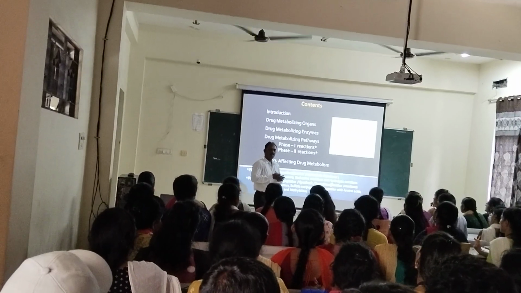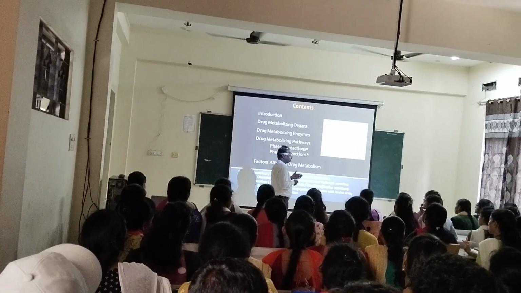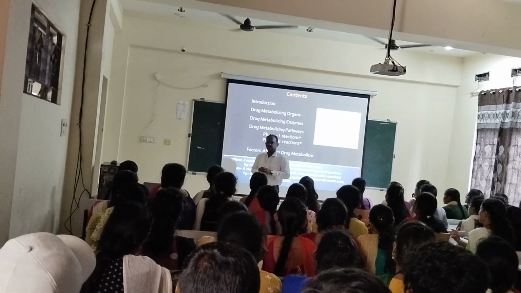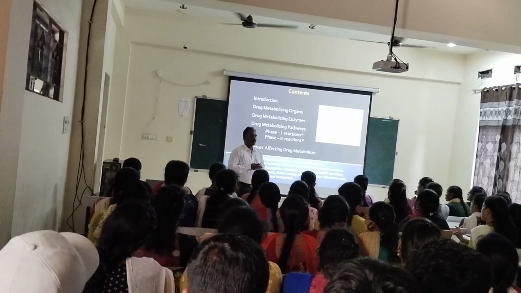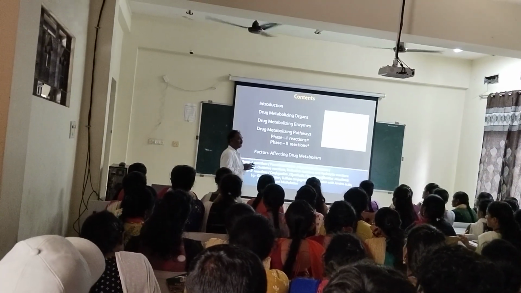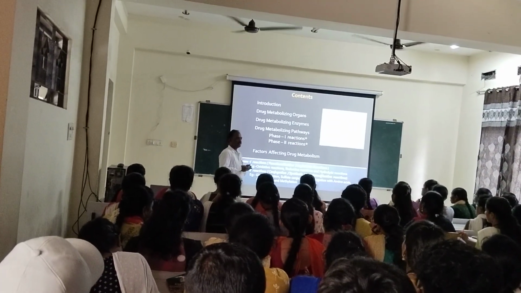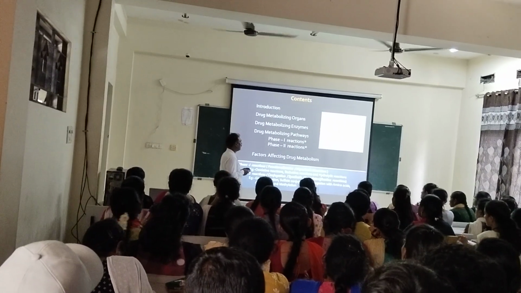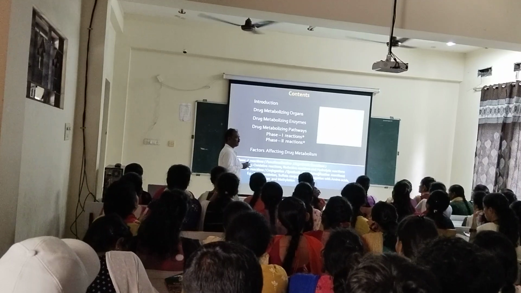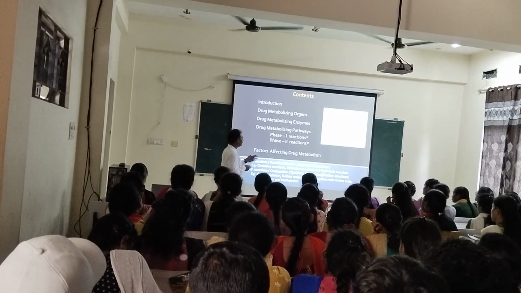Every drug or food material goes to the liver, which has a number of enzymes. This is called first pass metabolism. The majority of drugs and nutrients are metabolized in the liver, later enter the systemic circulation, and then are distributed.